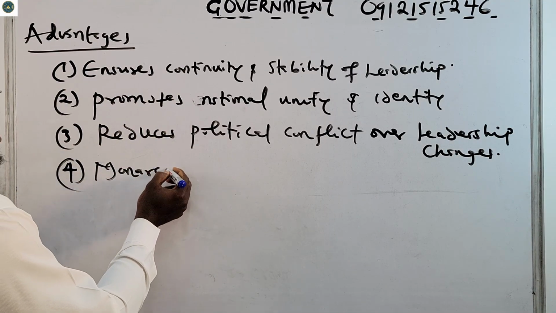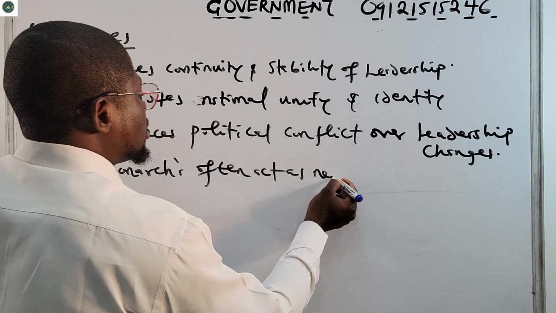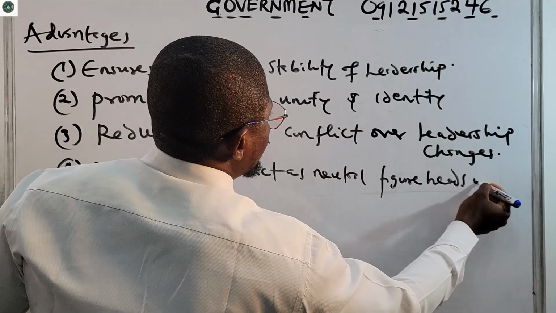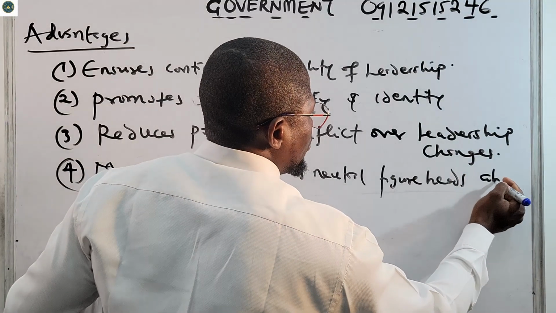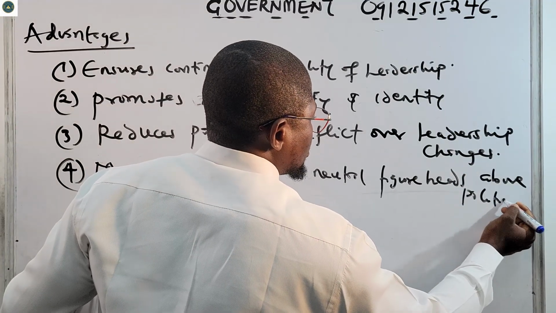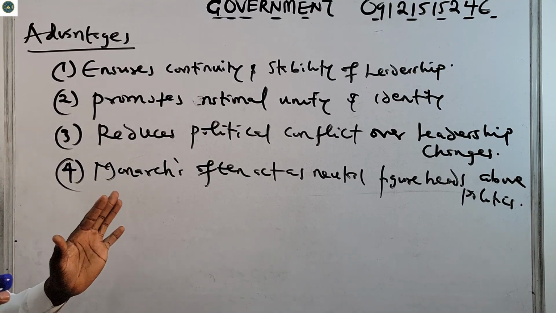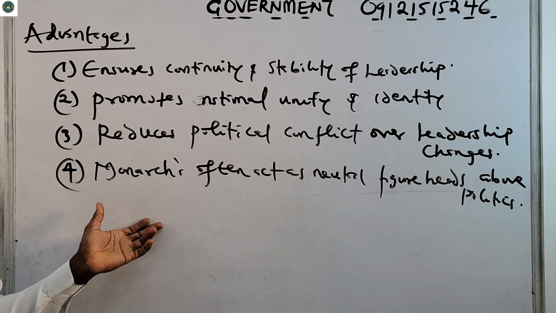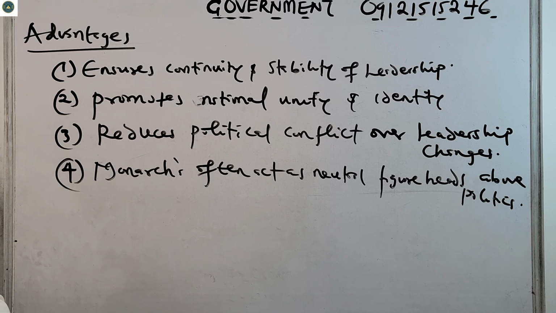Monarchs often act as neutral figureheads above politics. They do not want to put their hands in what does not concern them. So above politics, they act as neutral figureheads. These are the advantages of monarchy.